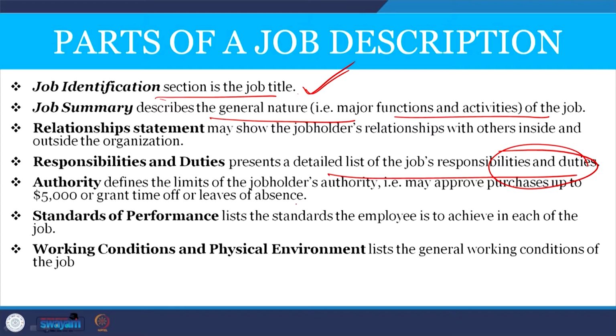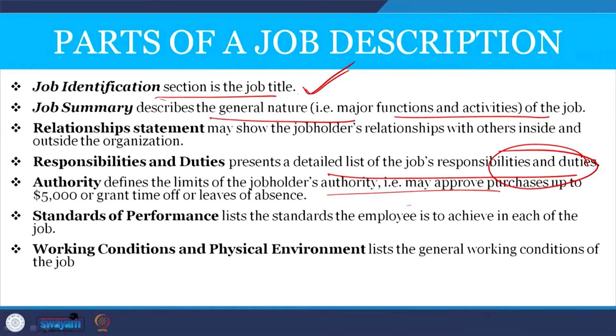Authority defines the limits of the job holder's authority, that is, he may approve certain purchases up to a certain limit. It says what the authority or power of the individual is, whether he can grant leave or sanction leave, whether he can sanction money. So, what is the authority? The authority determines the limits of the job holder's authority.